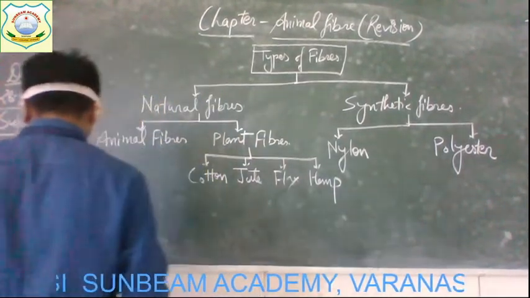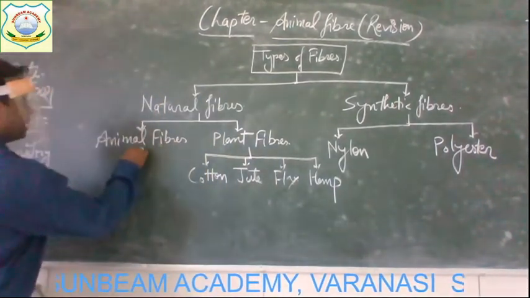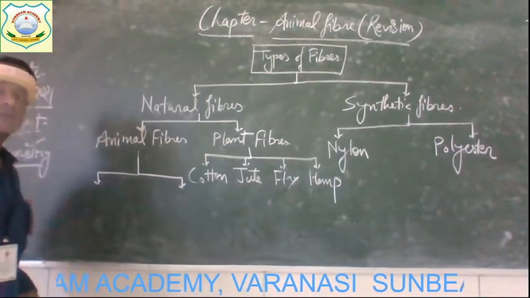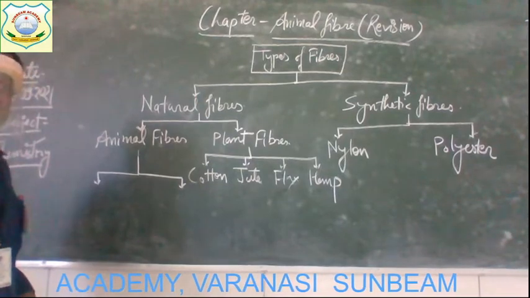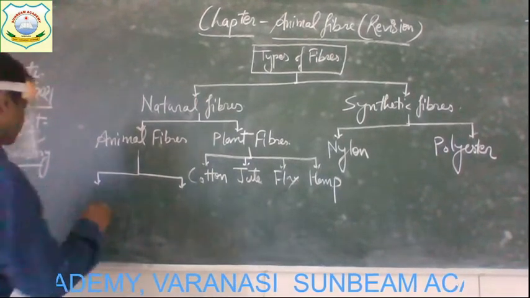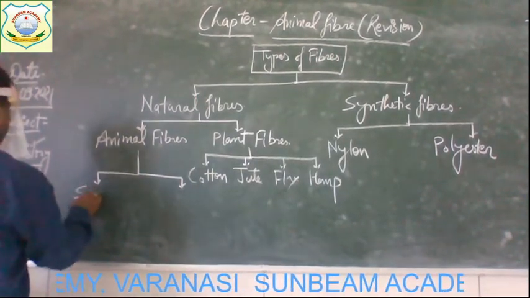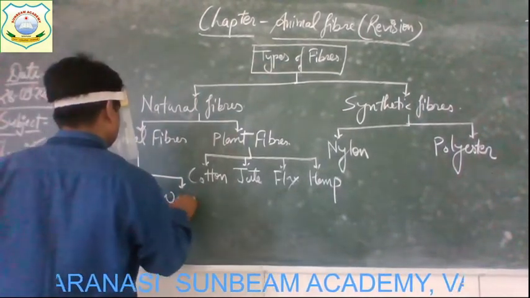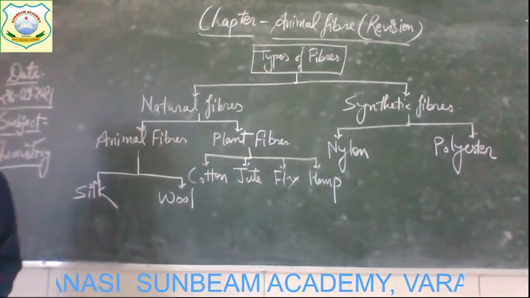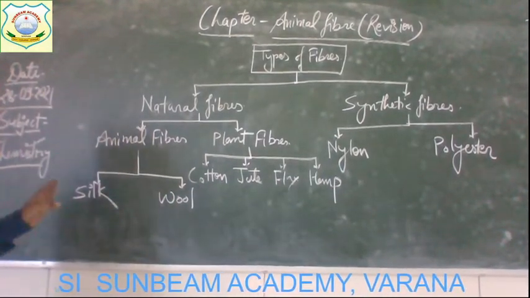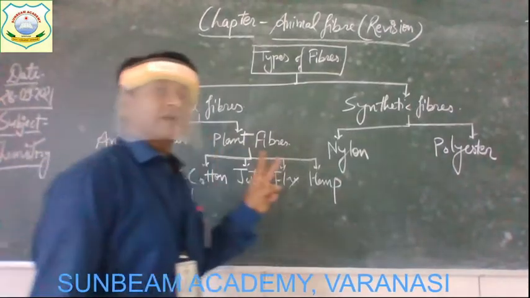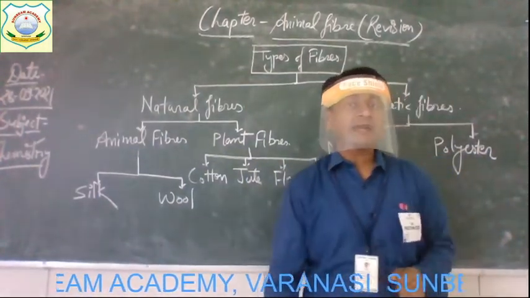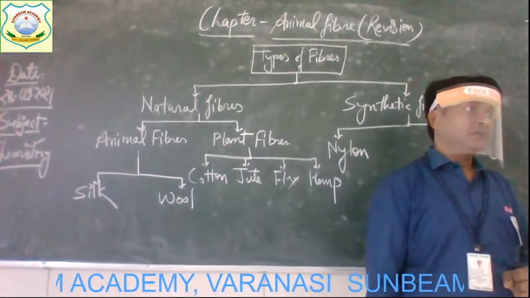And now the animal fibers. There are mainly two groups of animal fiber. The first one is silk fiber and the second one is wool fiber. So how many kinds of animal fibers are we using? Two kinds of animal fibers are used by us. The first one is silk fiber and the second one is wool fiber.